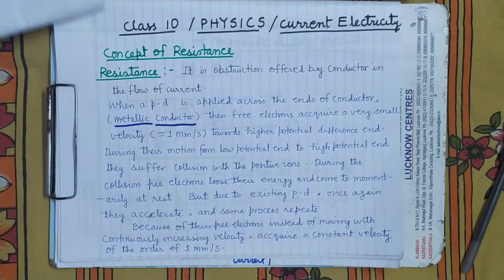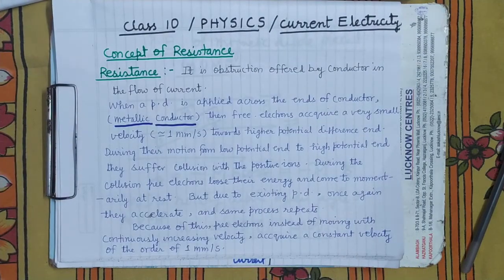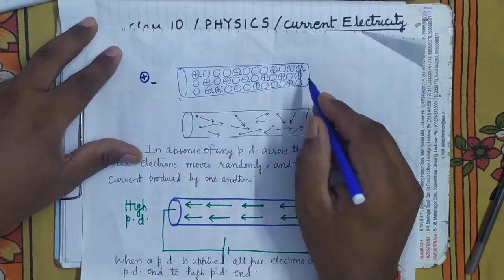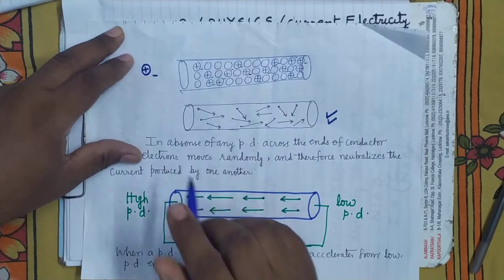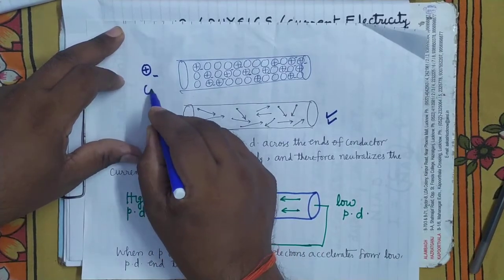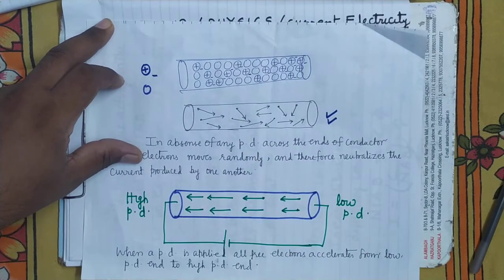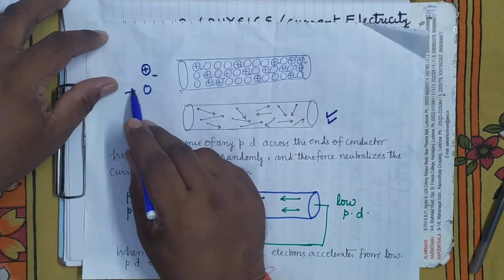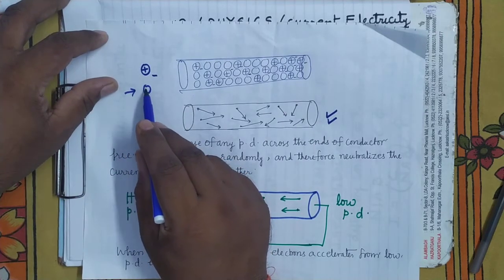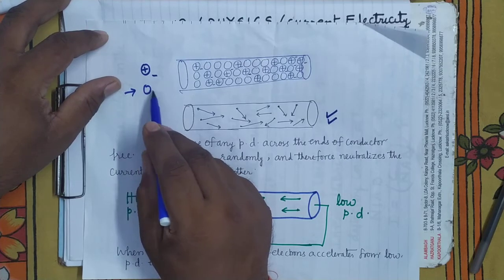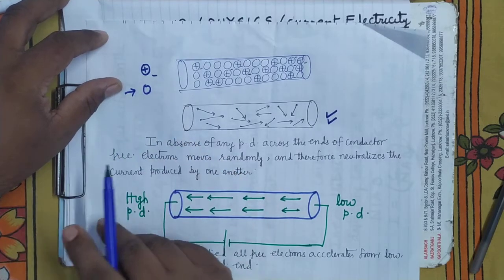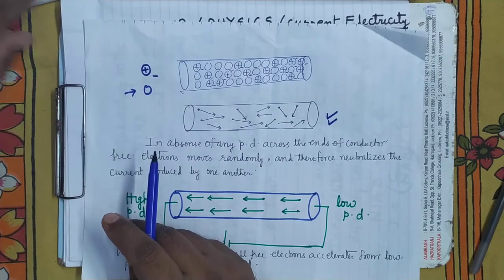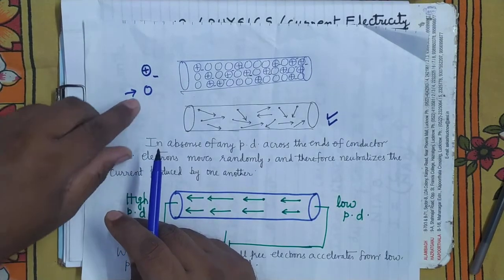You can see here from another diagram. This is a metallic conductor. Here I have represented some atoms like this and some atoms like this. These are those atoms from which no electron has come out from the valence shell.